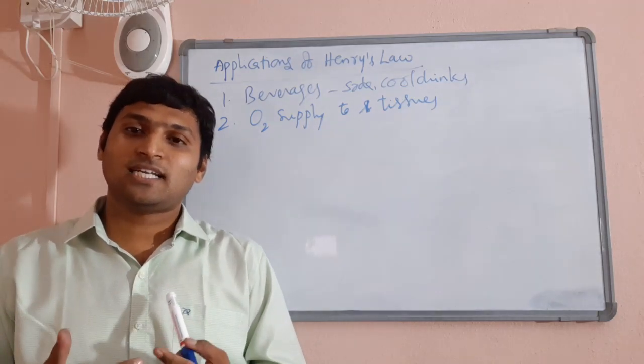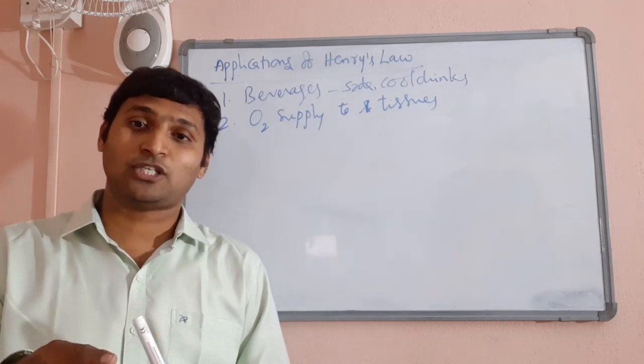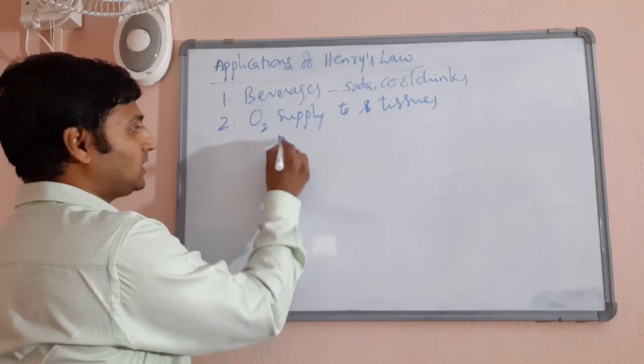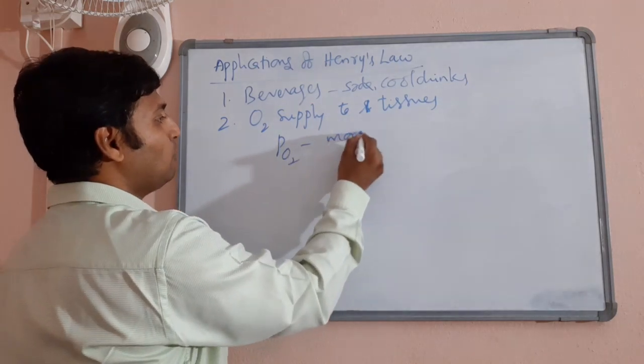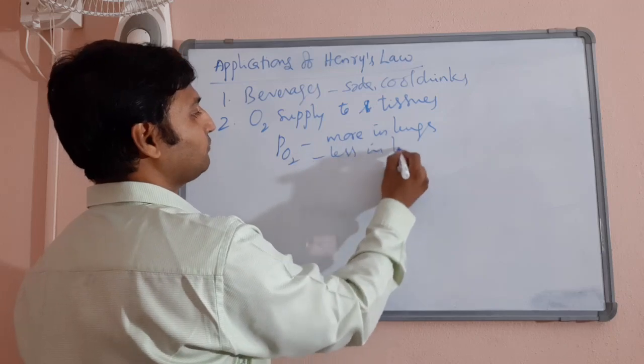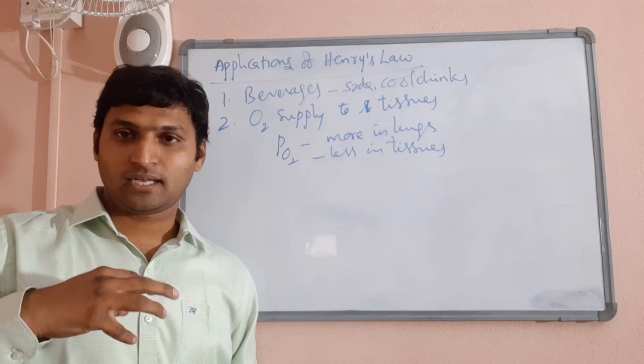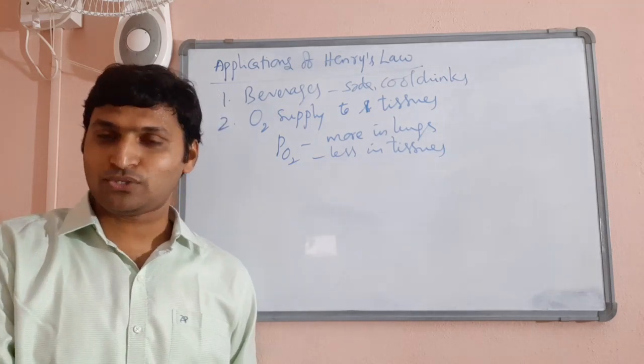In tissues, the oxygen is being consumed and carbon dioxide is produced. So in tissues, partial pressure of oxygen is less. So partial pressure of oxygen is more in lungs, less in tissues. Now what happens when blood is being pumped from lungs to the tissues?